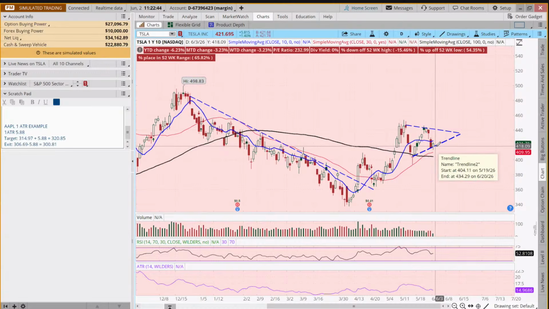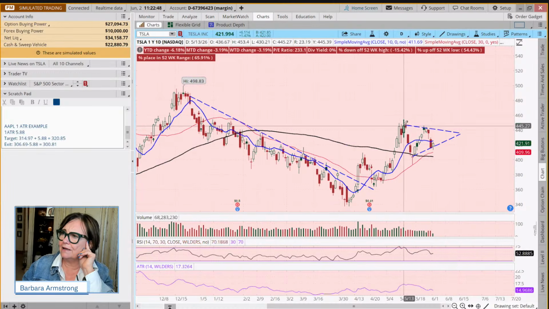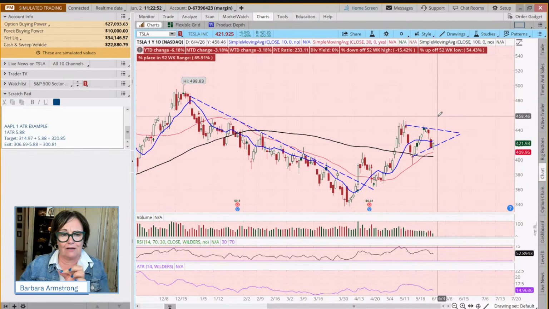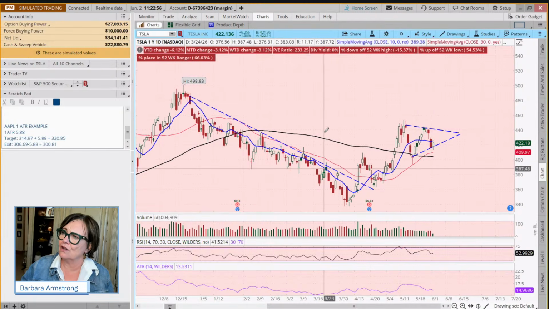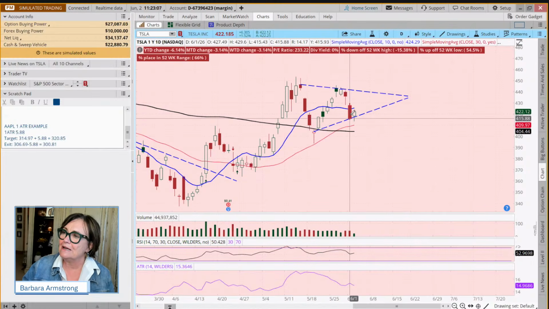It's up next, by the way. But you don't have to wait for something to break out of a pattern to trade it necessarily. We did this with Devon not long ago, and it worked out. And we've done it with Apple, and it doesn't mean it's going to work every time, because the last time we tried it with Devon, it didn't work out.